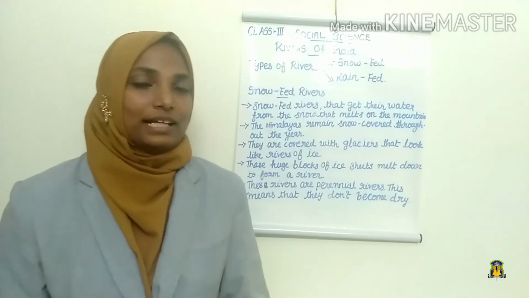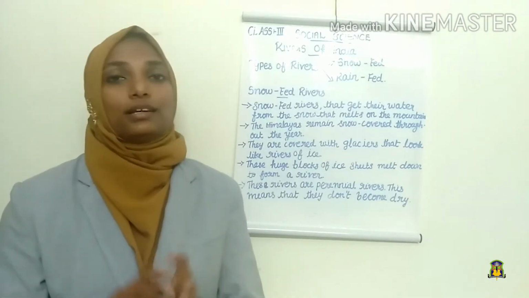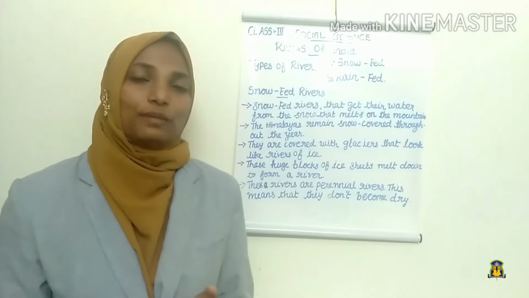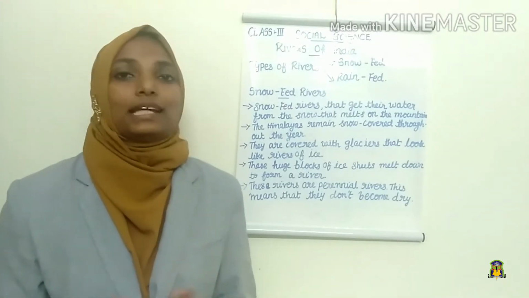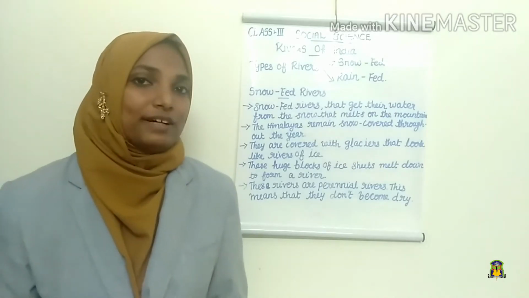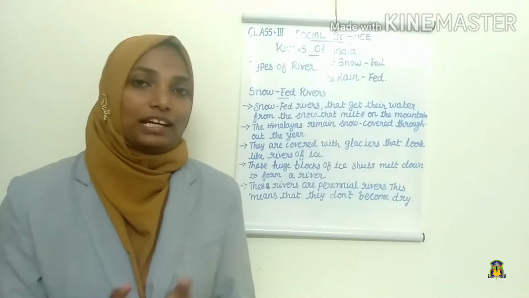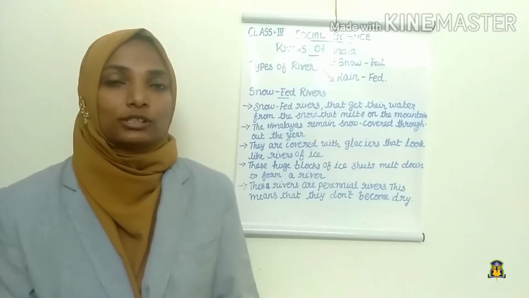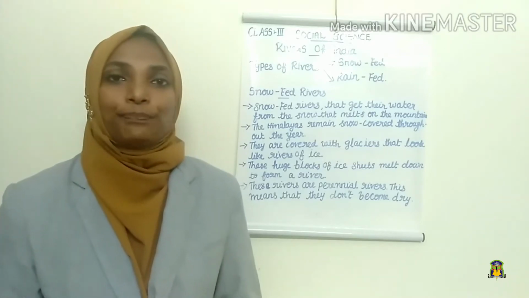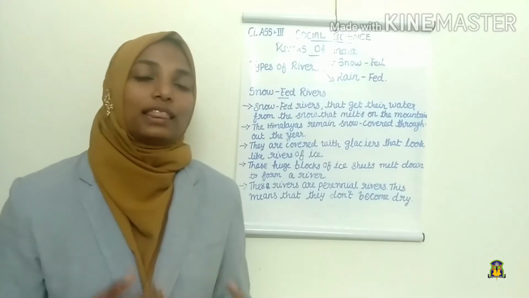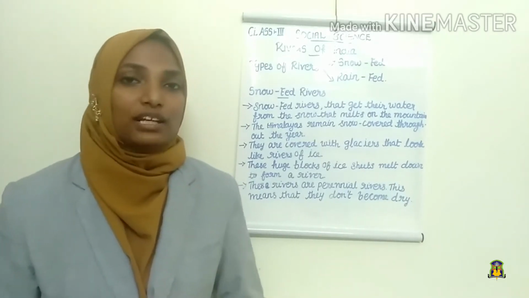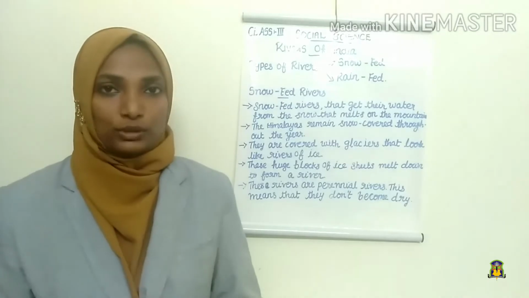In the last class we had learned about the rivers of India. From that lesson we had learned about the three stages of rivers. The first one is the young river or the upper course. The second one is the middle-aged river or middle course. The third one is old river or the lower course.